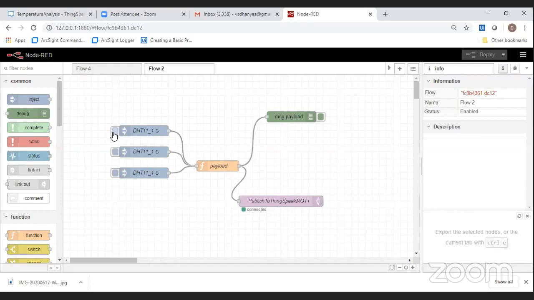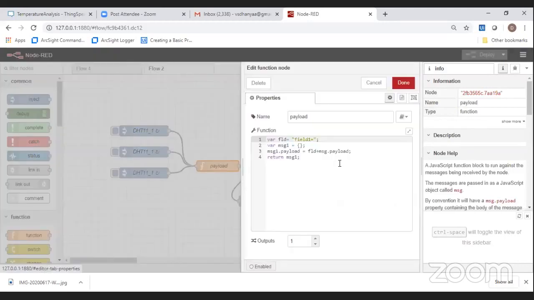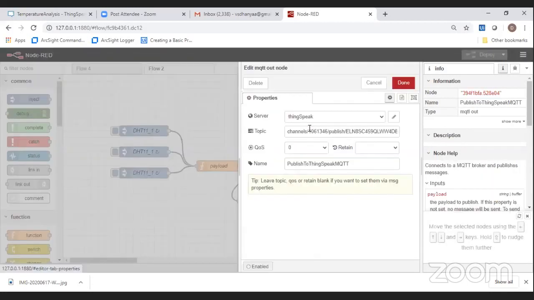In the actual scenario, we take the data from the sensors, and the sensor details are given to the nodes, and that is given to a function node where we process the sensor value. From that, you publish the value to a cloud.